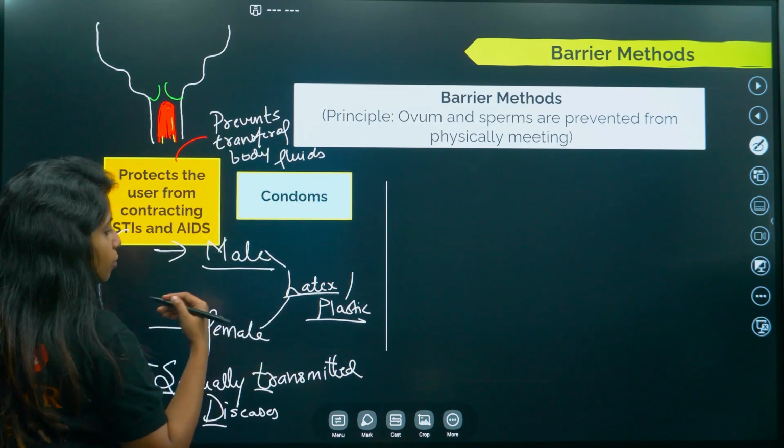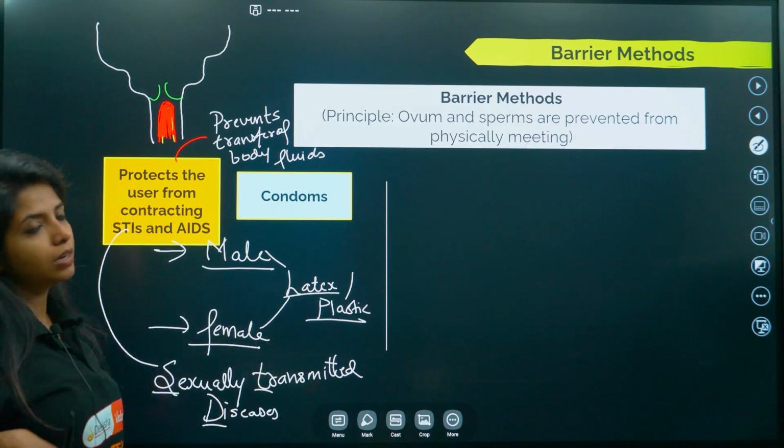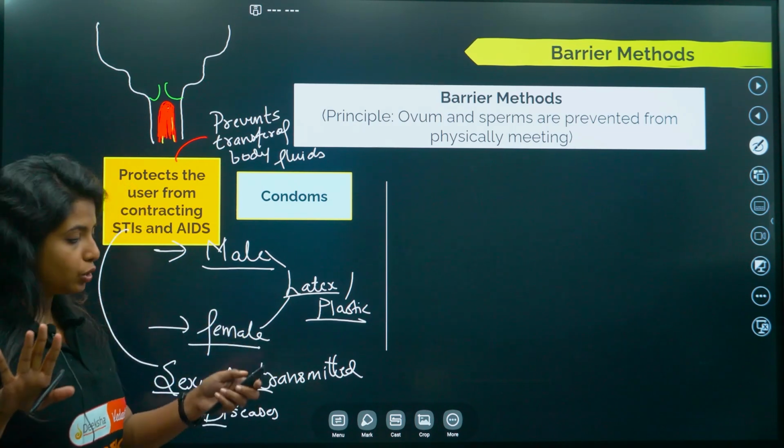You know the male condom, you might have seen. If you have not seen, I will be showing you over here. It's there in your NCERT textbook as well. I will be showing you slowly.